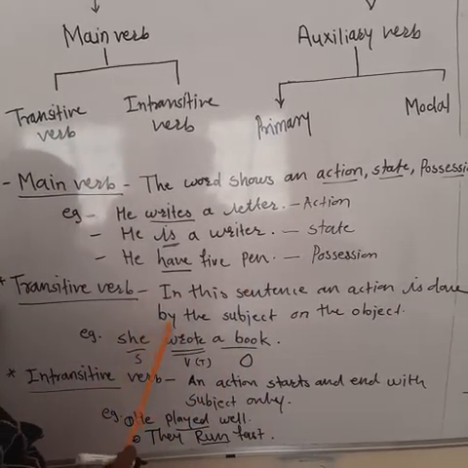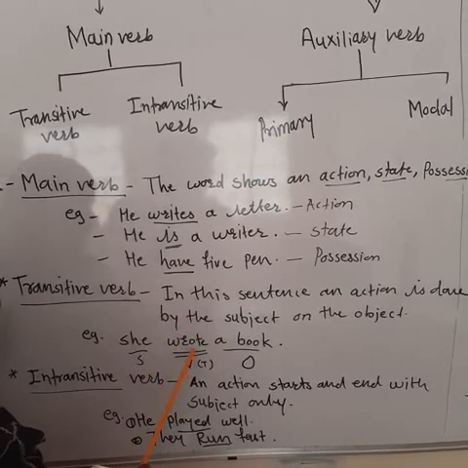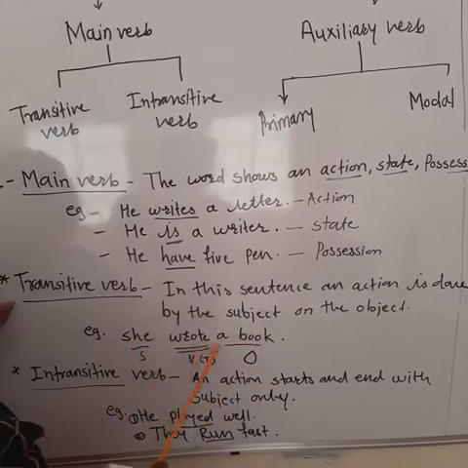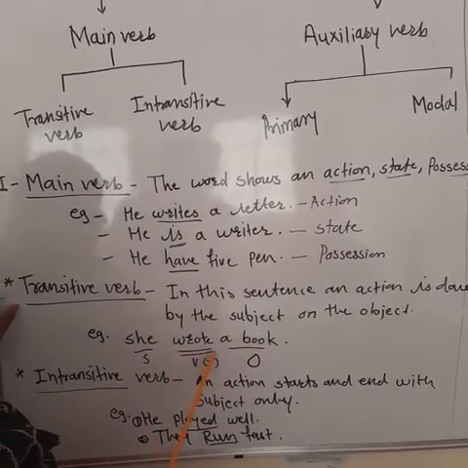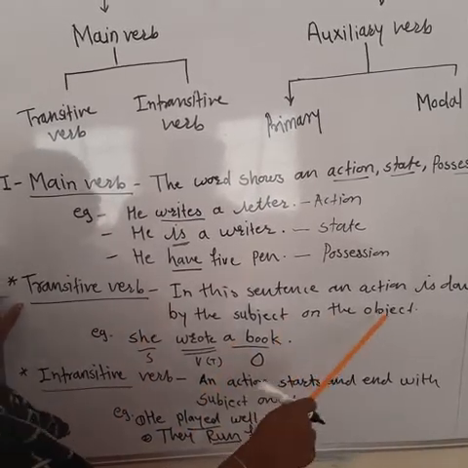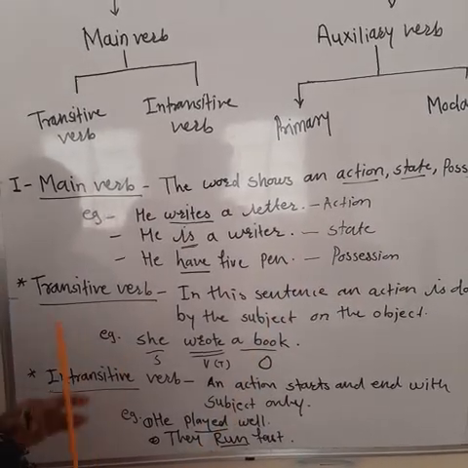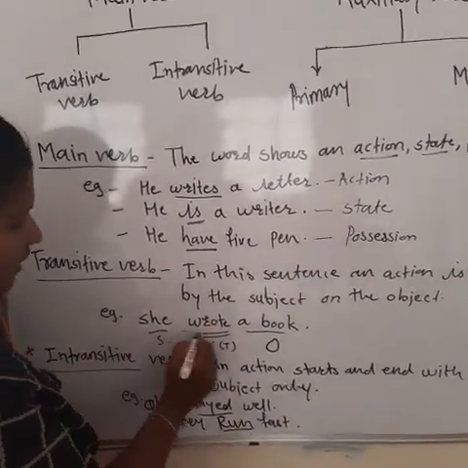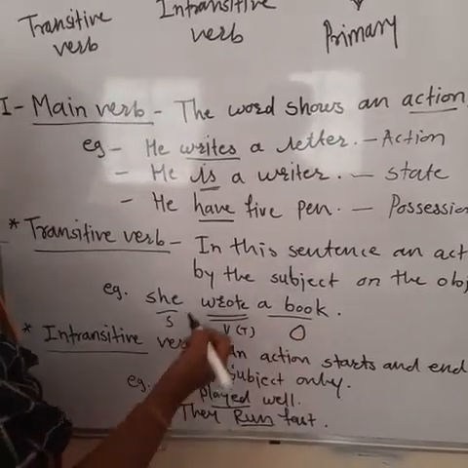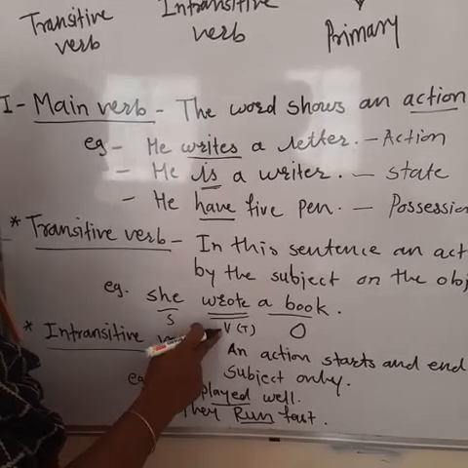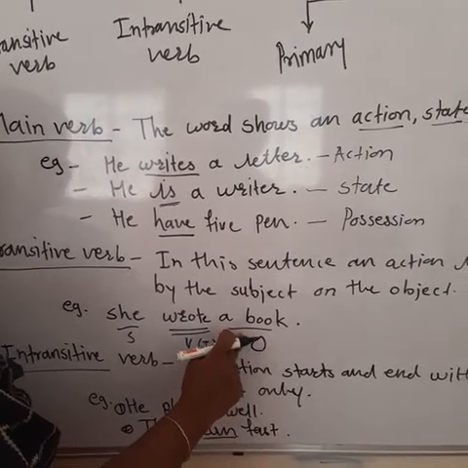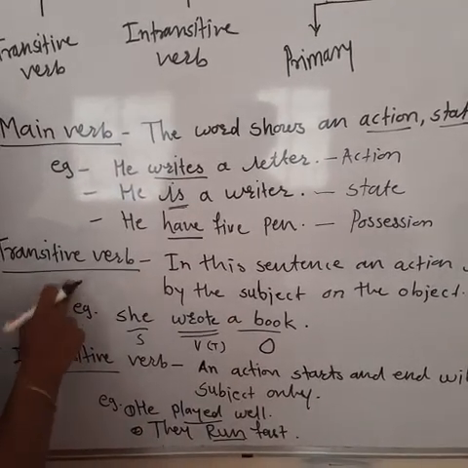When the subject wants to act, an object is needed. Then we can say the action word, or the verb, is the transitive verb. Why? Because the object is needed to act. Suppose, she wrote a book. She is the subject, a book is the object, and wrote is the verb. So here, for she wrote, a book is needed. That's why it is a transitive verb.